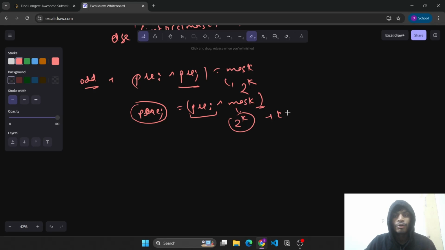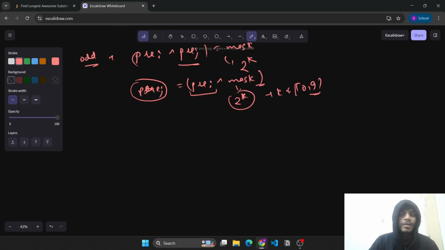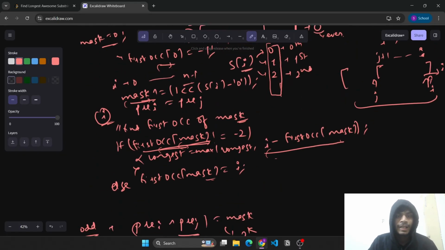And since k belongs to 0 to 9, we can account all possible ways of creating this mask of 2 to the power k form and find the first occurrences of prefix of j, right? So this is what we'll do, the same as we did before. Earlier, we already knew what this j would be, which is the same as the prefix of I, so we did only that.